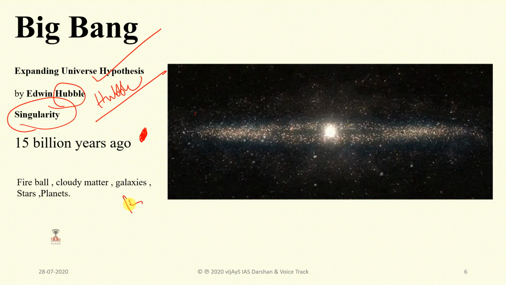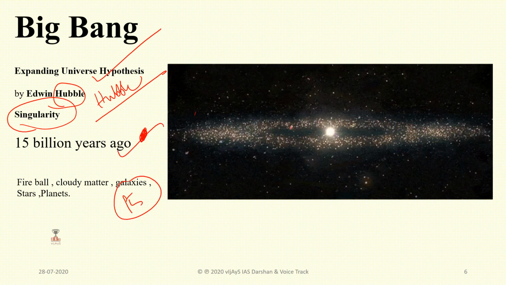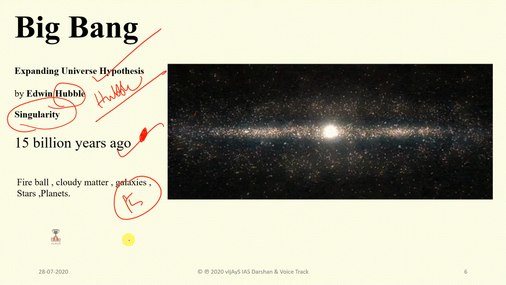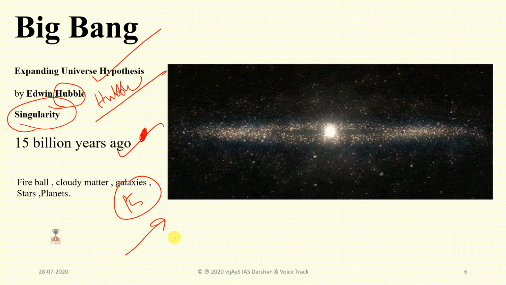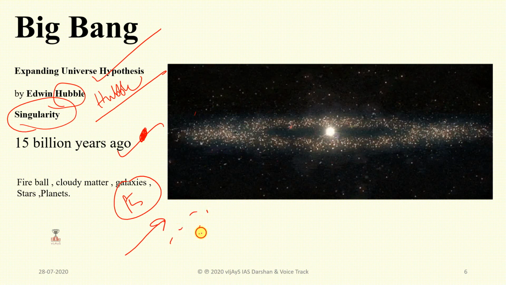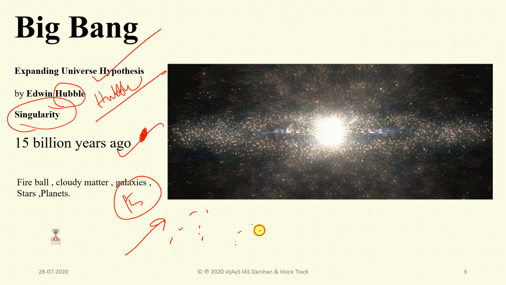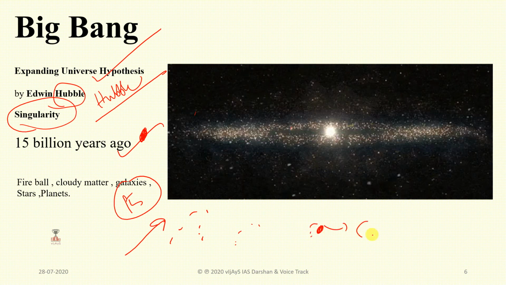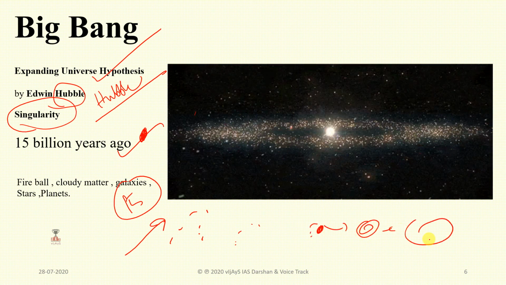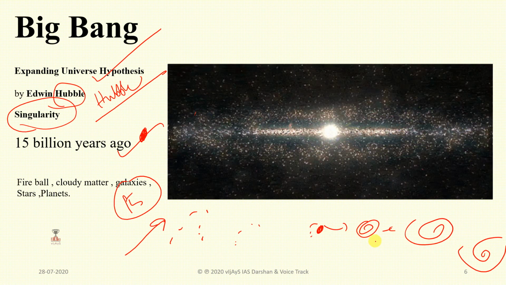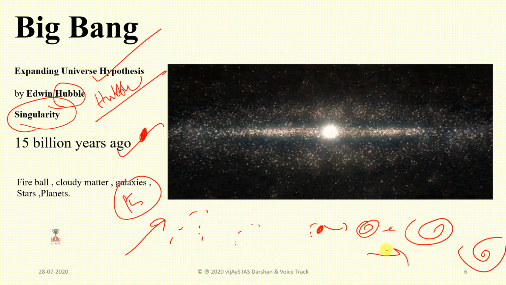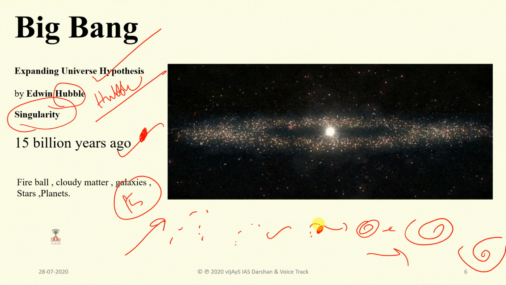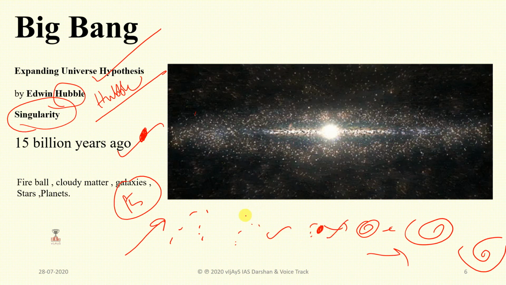That was about 15 billion years ago. Later this point expanded, and the galaxies move apart as the empty space between them expanded. That means a small point was made, and later it was expanded. So this is the expansion theory. All matter in the universe was created at one instant, a fixed moment of time.